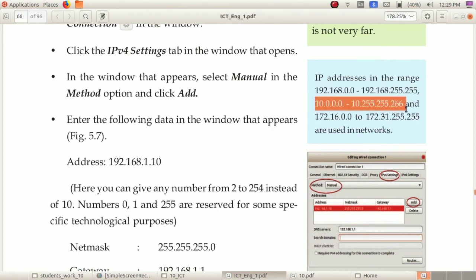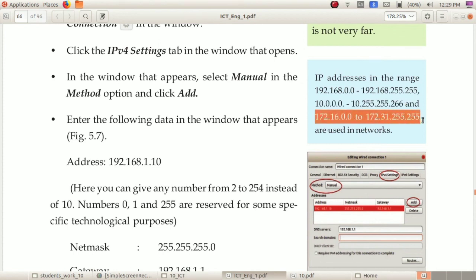Then the second range is 10.0.0.0 up to 10.255.255.255. This is another range. Next you can see the third range, that is 172.16.0.0 up to 172.31.255.255.